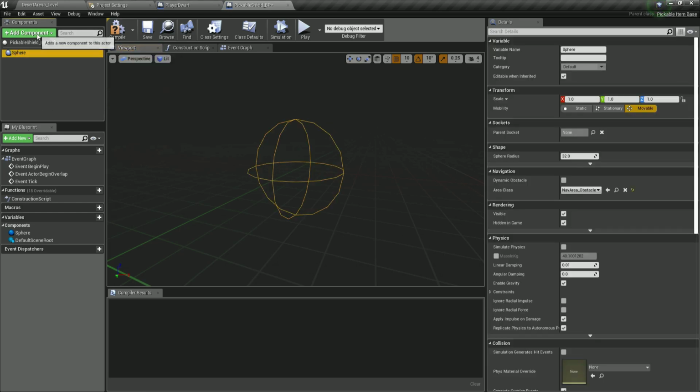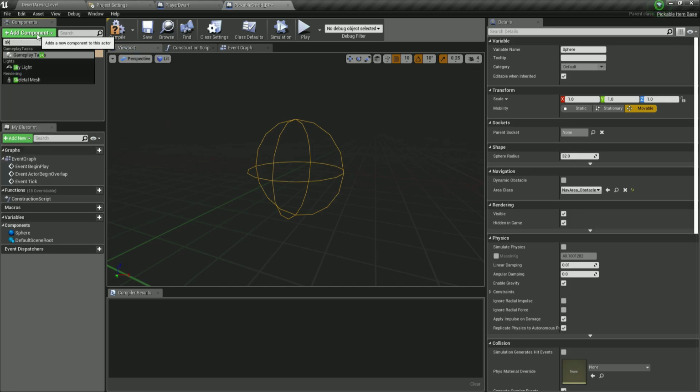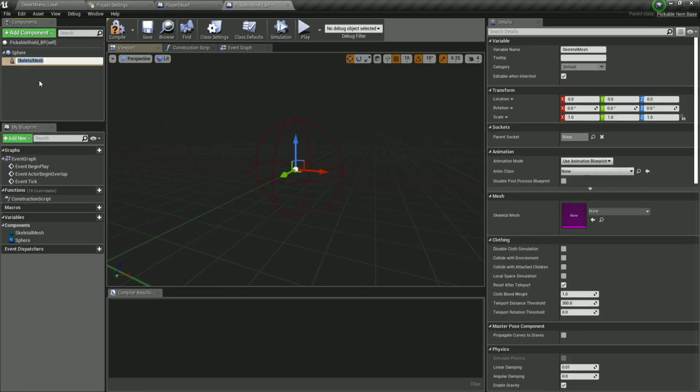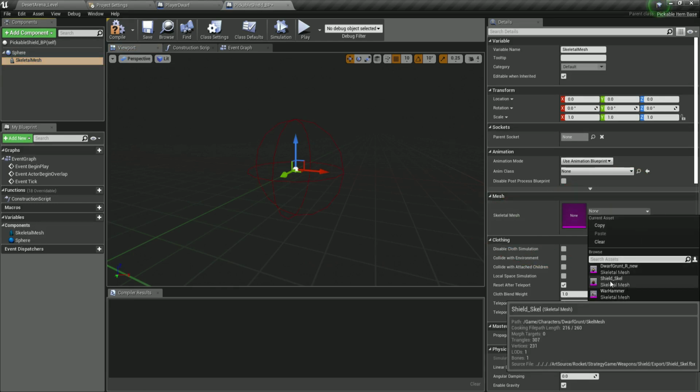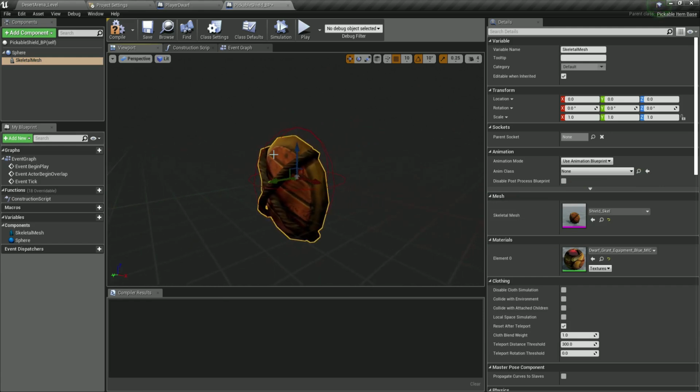For it, I'm going to click on add component and filter for the skeletal mesh. Here it is, and we want the skeletal mesh. Take the skeletal mesh, and for the actual mesh, click on the drop down list and select the shield. There you go. This is our shield.